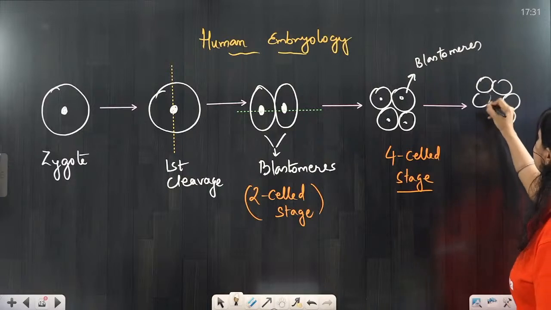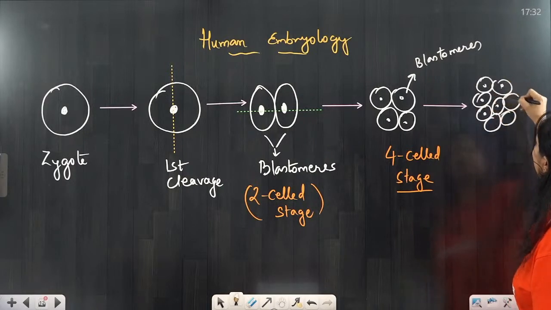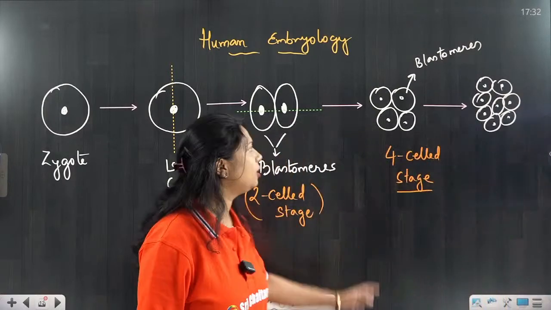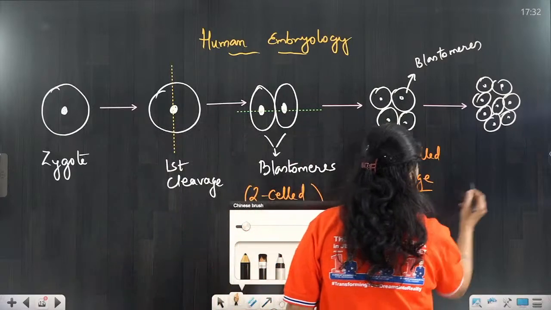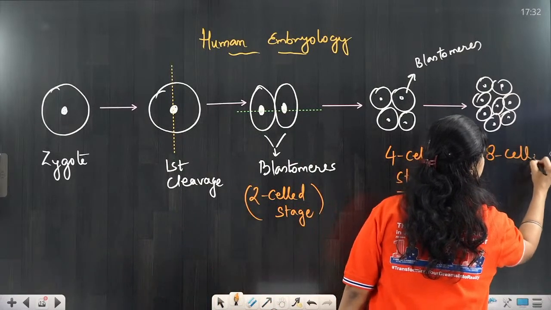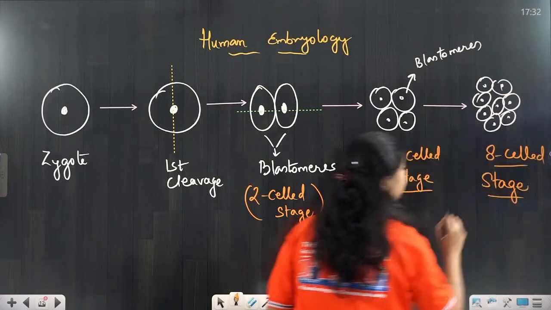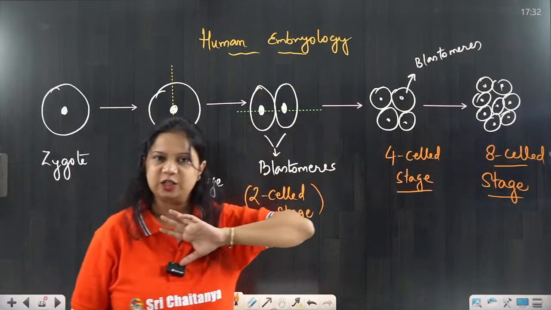So, these are the 8-celled stage. All the cells might not appear here, but even if all 8 cells are not visible, you understand this is the 8-celled stage. Two-celled stage, four-celled stage, 8-celled stage.